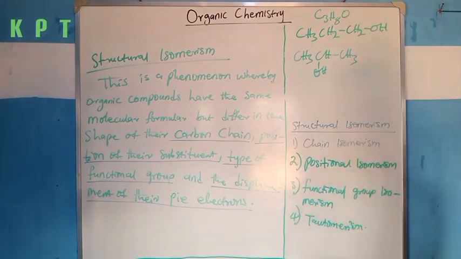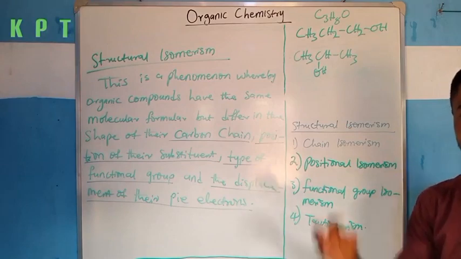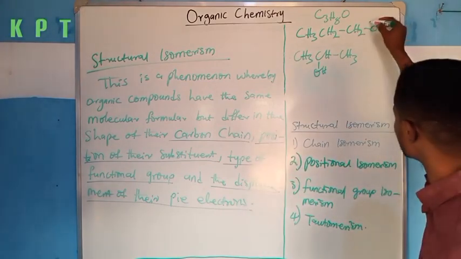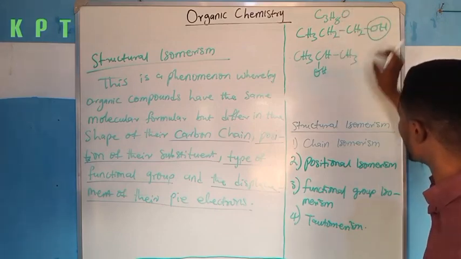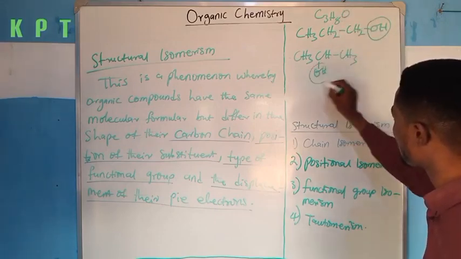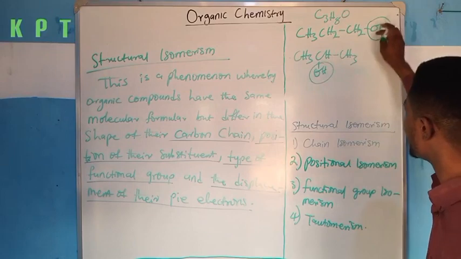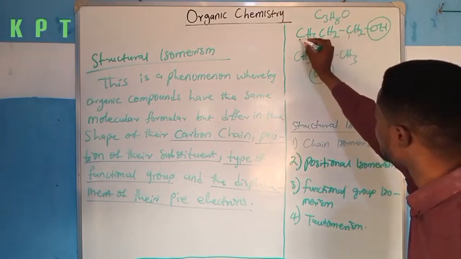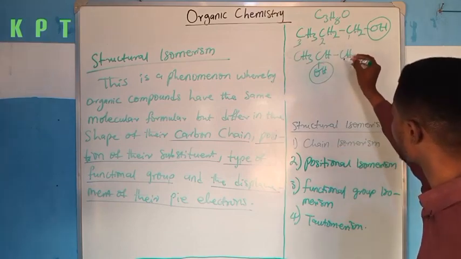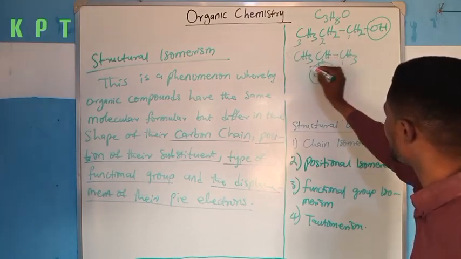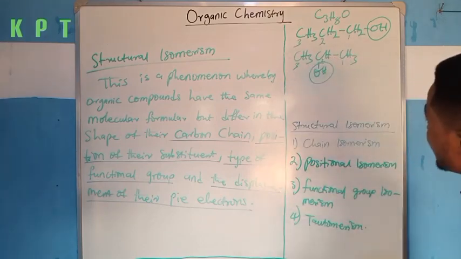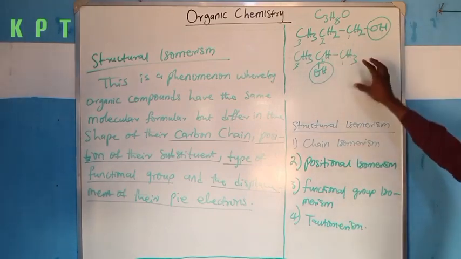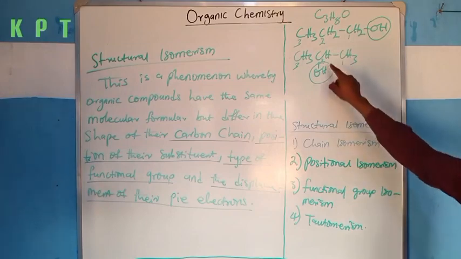Their structures differ because of where the substituents are attached. The substituent in the first compound is OH, and the substituent in the second compound is also OH. In the first compound, this is carbon number 1, this is carbon number 2, and this is carbon number 3. The substituent is attached on carbon number 1, while in the second compound, the substituent is attached on carbon number 2.